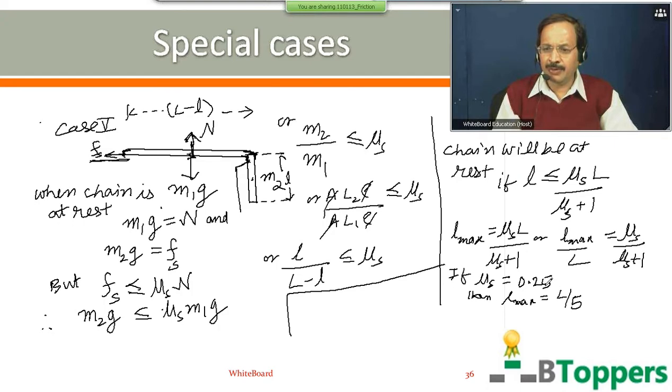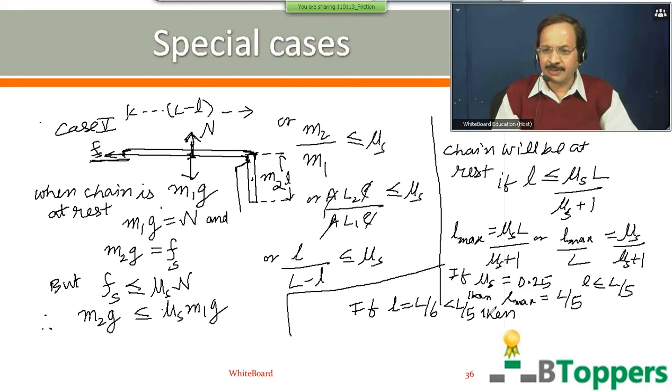Suppose in the same example, μs is 0.25, but the length of the hanging part is L by 6, which is less than L by 5. So if μs is 0.25, the chain will be at rest if the length of the hanging part is less than or equal to 1/5 of the total length of the chain. Suppose the length of the hanging part in the same example is only 1/6 of the total length. Even then the chain will be at rest.